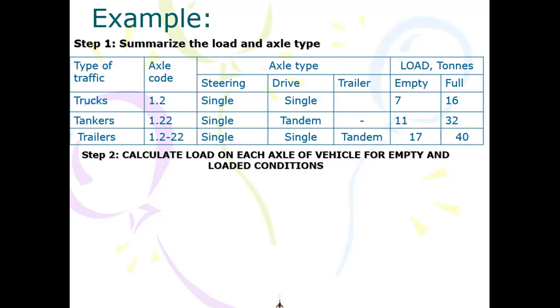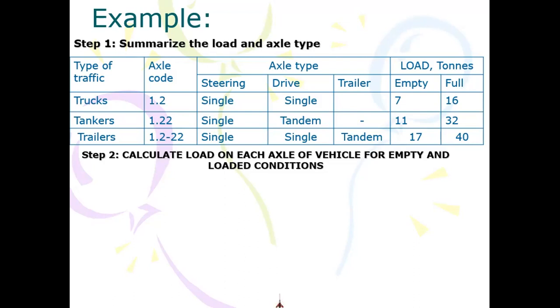Normally, the traffic study in our region suggests that this 2-axle truck can carry a maximum load of 16 tons, and if it is empty, it has a 7-ton load. We have a tanker, what we call a 3-axle tanker, and this is single tandem. 1 is single and 2 means tandem.